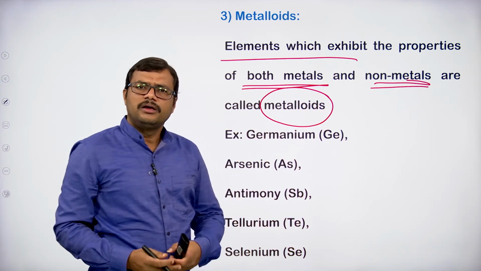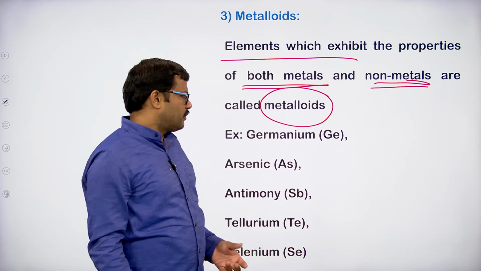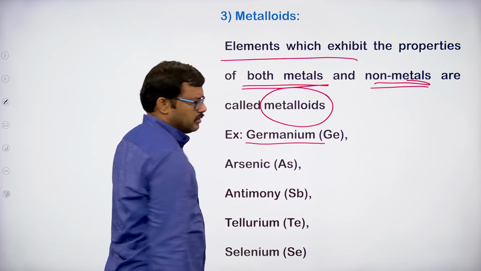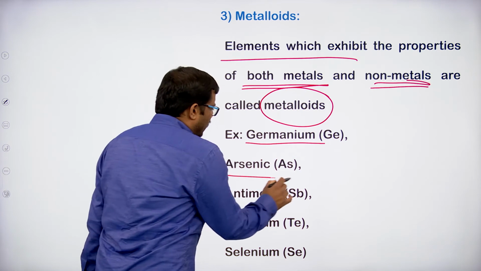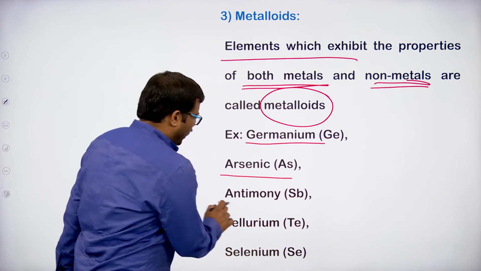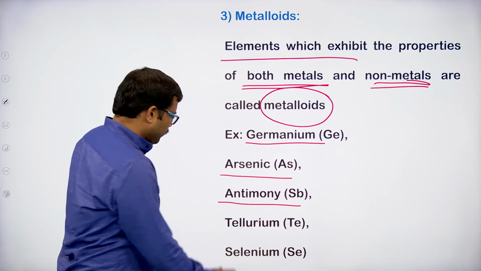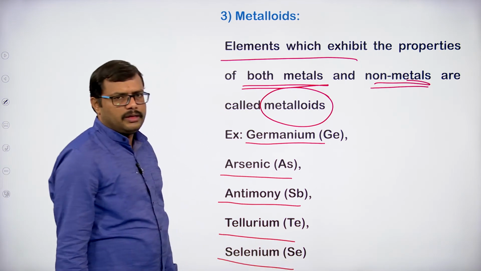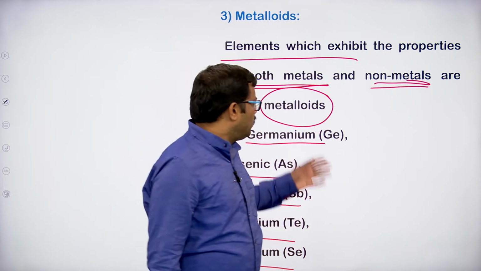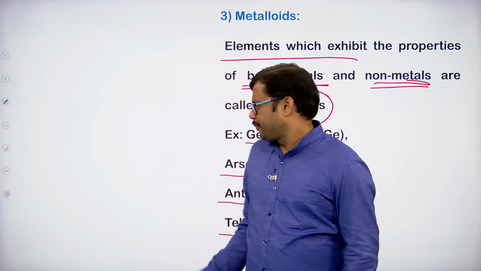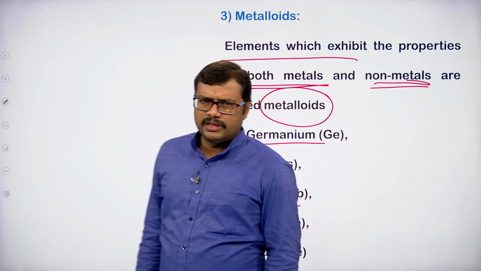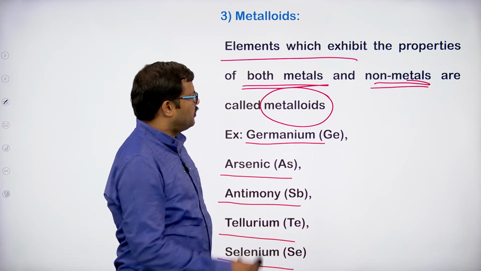They are termed as metalloids. The general metalloids that we come across are germanium, represented with Ge, arsenic, As, antimony, Sb, tellurium, Te, and selenium, Se. So we can take germanium, arsenic, antimony, tellurium, and selenium as generally considered metalloids.